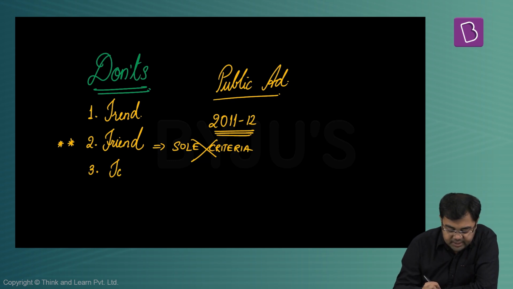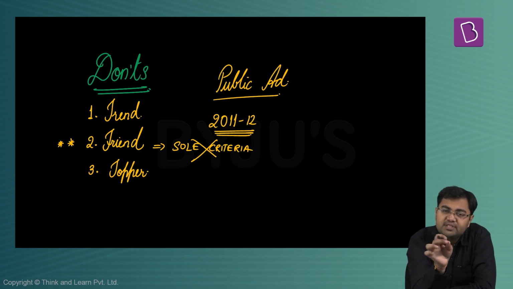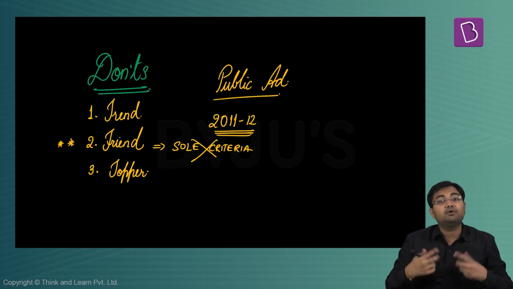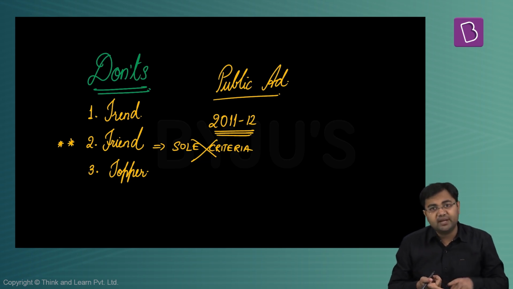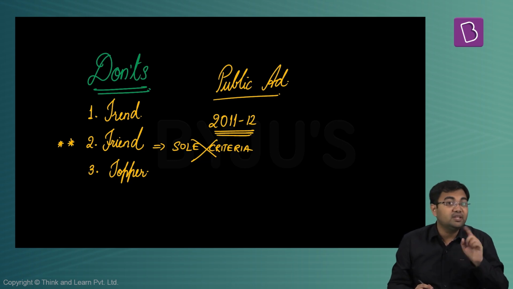Next, based on the fact that the topper was from this subject. For example, just because last year's topper was from philosophy optional, I should also take philosophy as an optional because that person got rank 1 with philosophy optional. If you want to debunk this myth, what you need to do is just go back and look at all the toppers of the last 5-10 years. You'll see that there are a lot of options that they had taken. It will range from zoology to sociology to public administration to medical science to geography. So all these toppers have taken different kinds of optionals. So it was never their criteria.